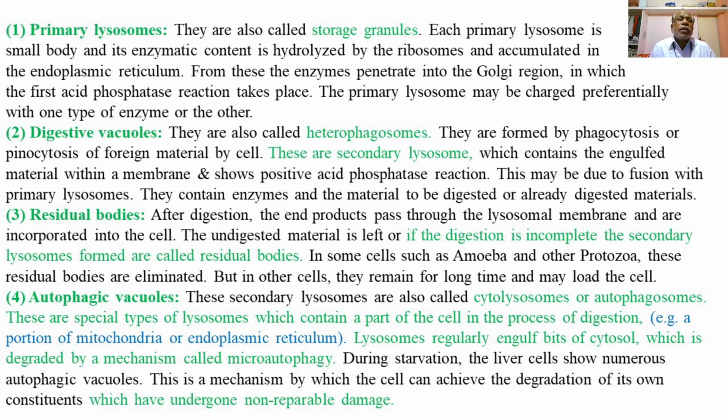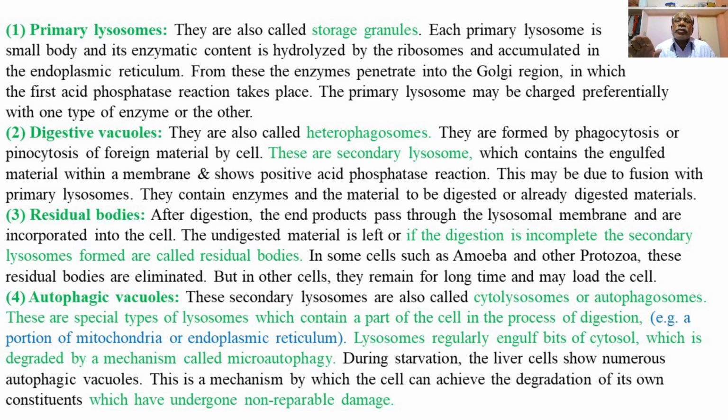The first one is the primary lysosome. They are also called storage granules. The primary lysosome, or storage granule, is a small body, and its enzymatic content is synthesized by the ribosomes and accumulated in the endoplasmic reticulum.